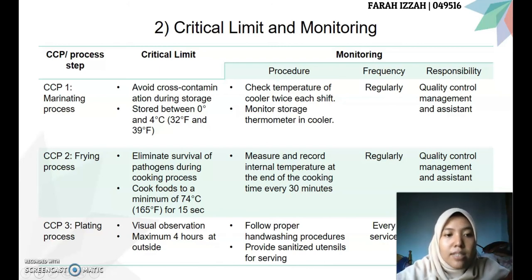For CCP3, which is the plating process, the critical limit is visual observation and a maximum of 4 hours outside. For monitoring, we have to follow the hand washing procedure and provide sanitized utensils for serving. The frequency is every service and the responsibility is quality assurance.